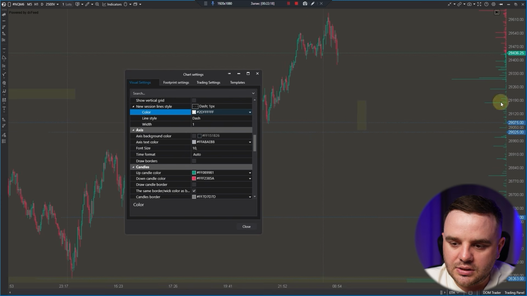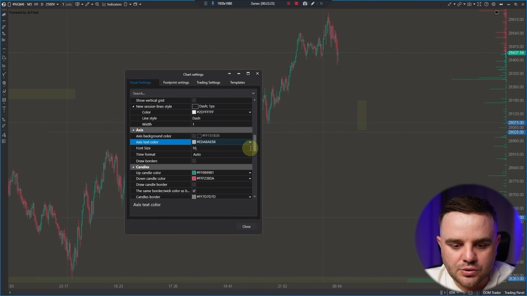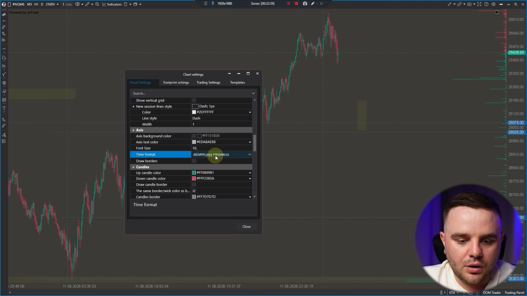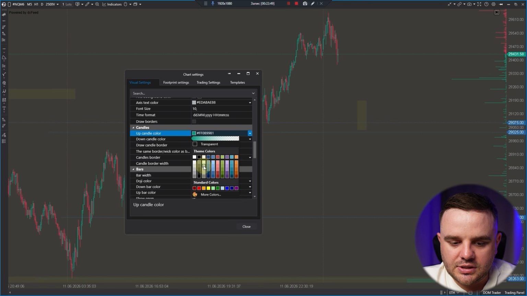Axis, as you can see, it is your numbers here. You can choose colors, you can choose numbers. Below, as you can see, it is a time format. You can choose, for example, this one: day, month, year, and time. Hour, minutes, seconds. This one is the best. Draw borders. I don't see a reason to draw. Candles. The same here. With candles, you can choose whatever you wish.